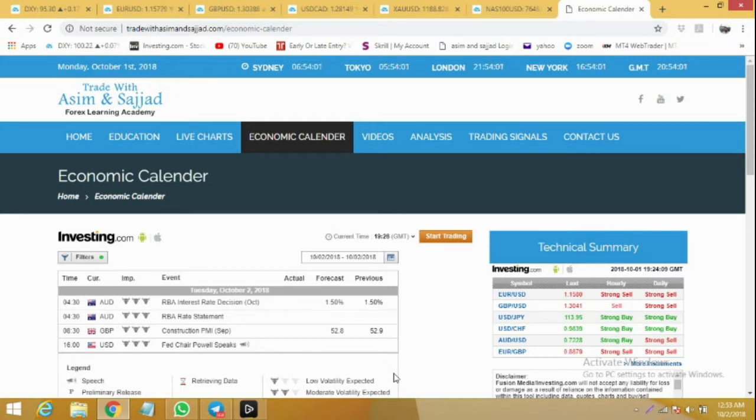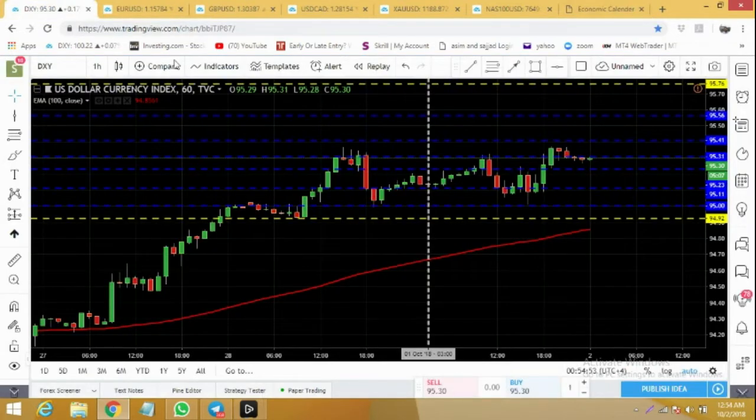And then later at 8:30 GMT, we have construction PMI for GBP. And then in the evening, we have Fed Chair Powell's speech, a very important occasion. We can expect some strength for US dollar. Let's move to dollar index.